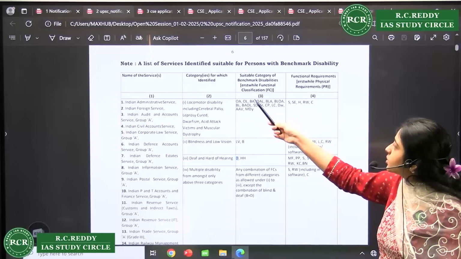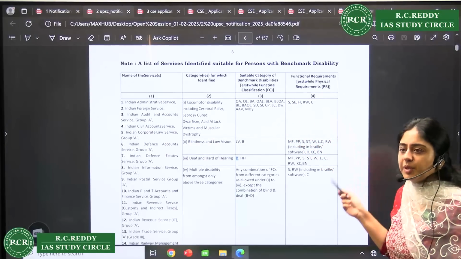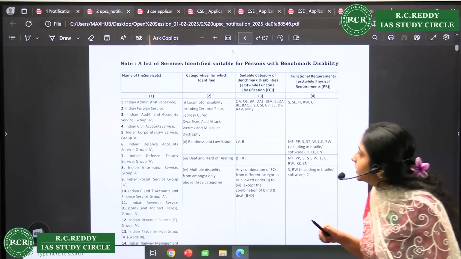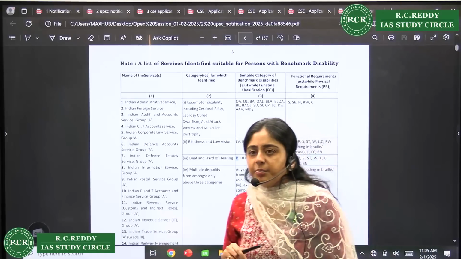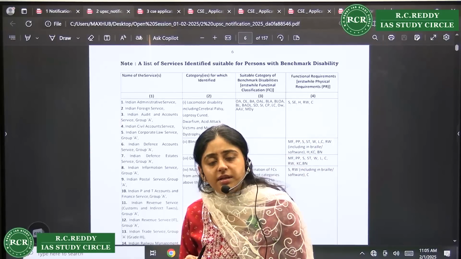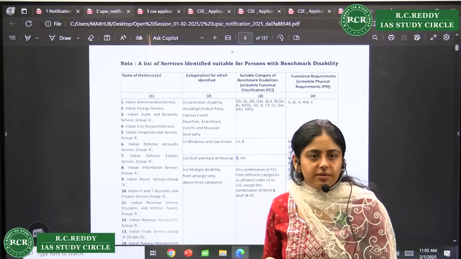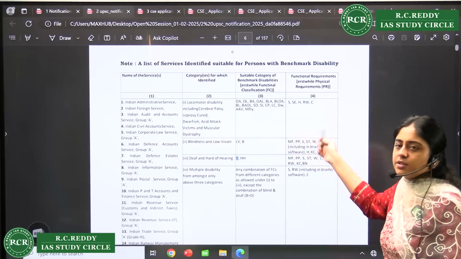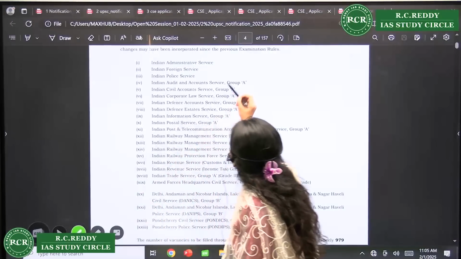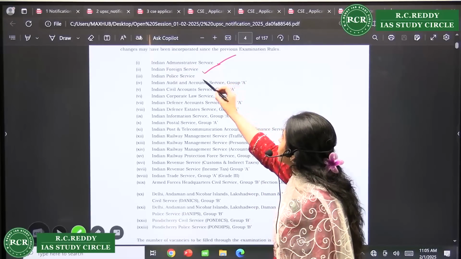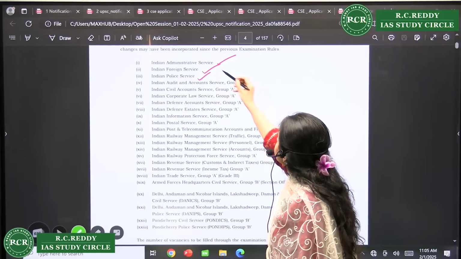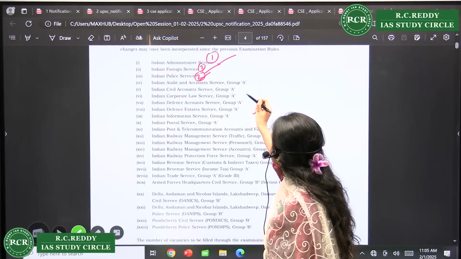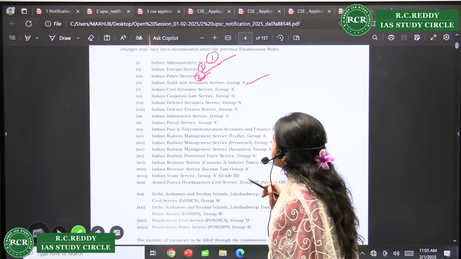Now this table shows the list of services identified for persons with benchmark disability. So if you are in the PWD category, for certain technical services, especially IPS, and certain railway services, you are not eligible, right? They have given the benchmark disabilities. You can check with this table. So we have discussed IAS, we have discussed foreign service, police service, right? So usually people fill in this order, right? Then Indian Audit also we have discussed.